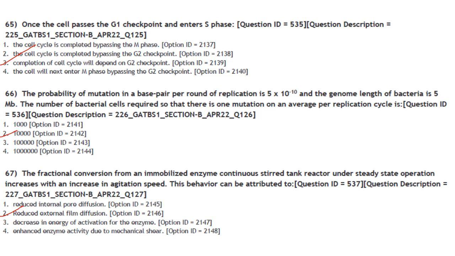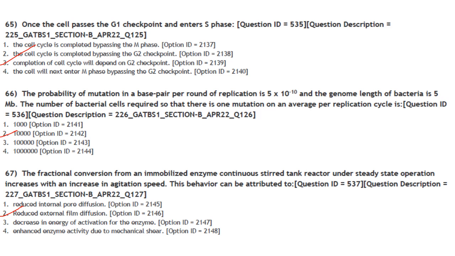Then next one. The probability of mutation in a base pair per round of replication is 5 into 10 raised to minus 10 and the genome length of bacteria is 5 MB. The number of bacterial cells required so that there is one mutation on an average per replication cycle is. Answer is option 2, 10,000.